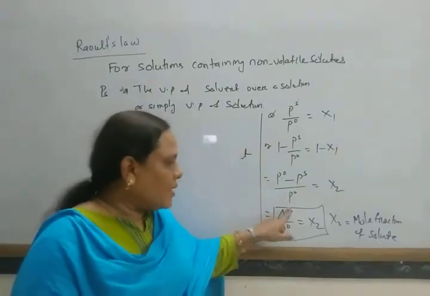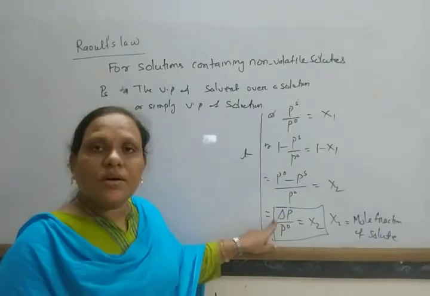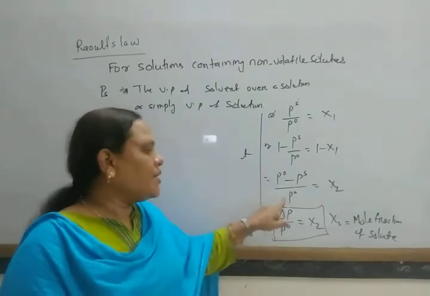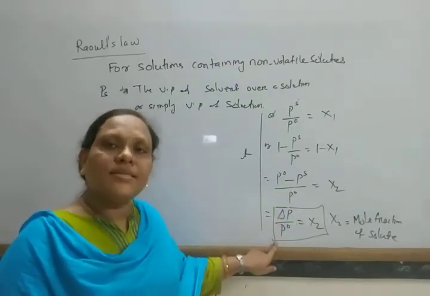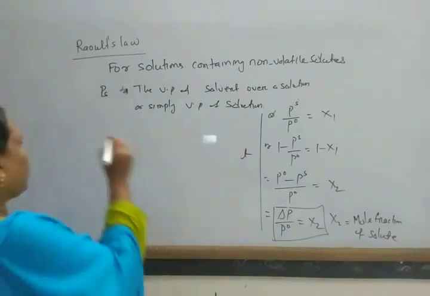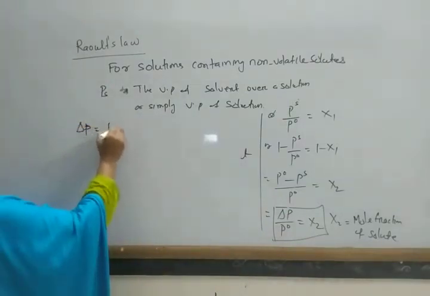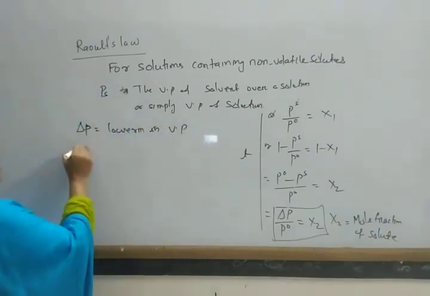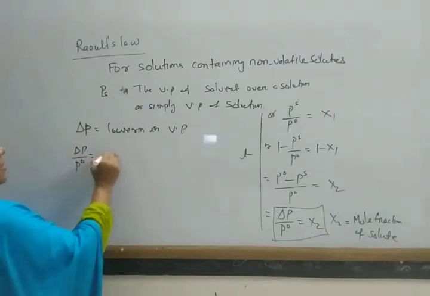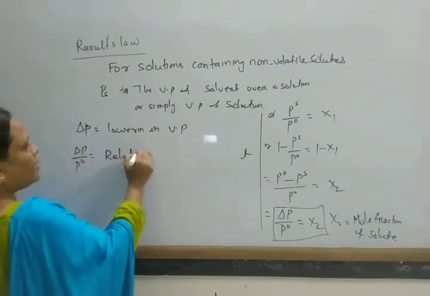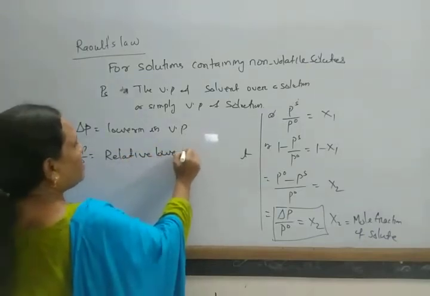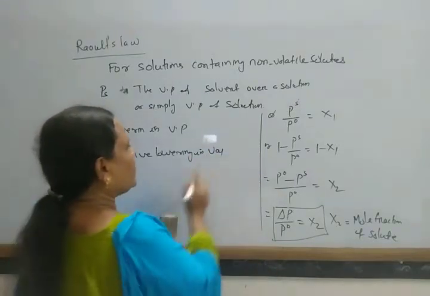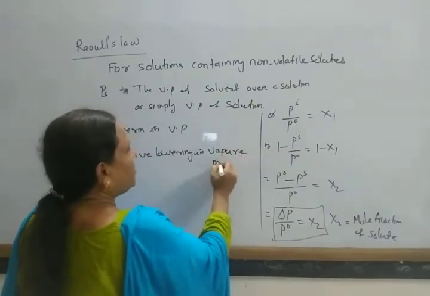Del P is known as the lowering in vapor pressure, and the ratio del P by P naught is known as the relative lowering in vapor pressure.